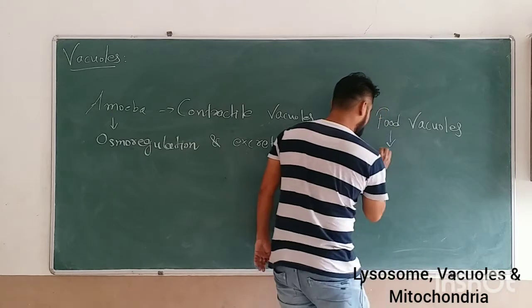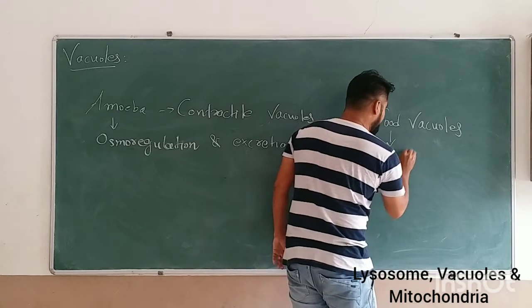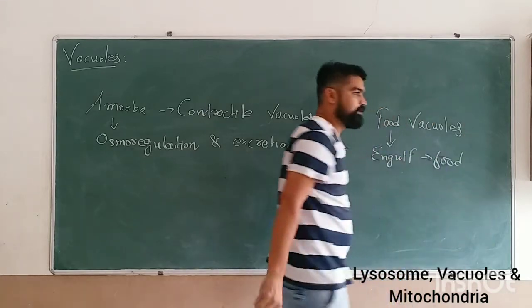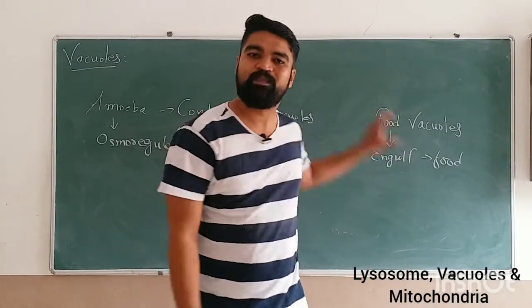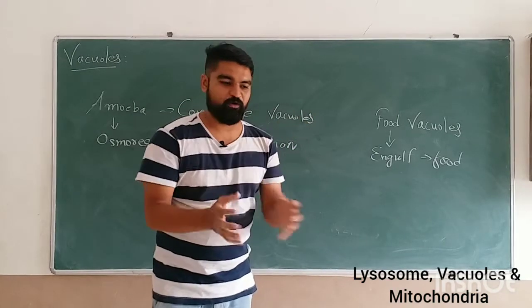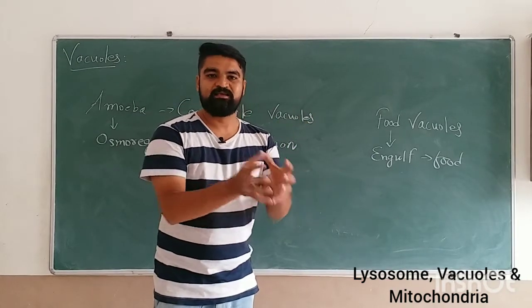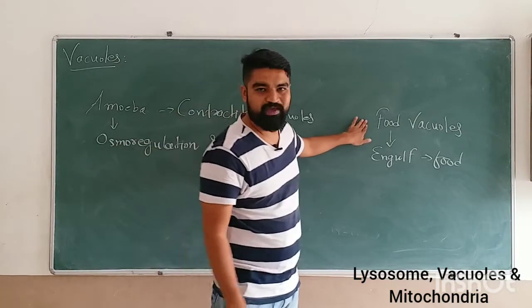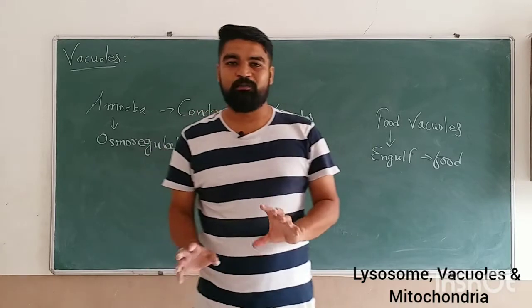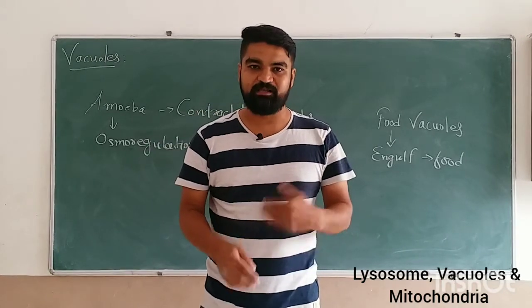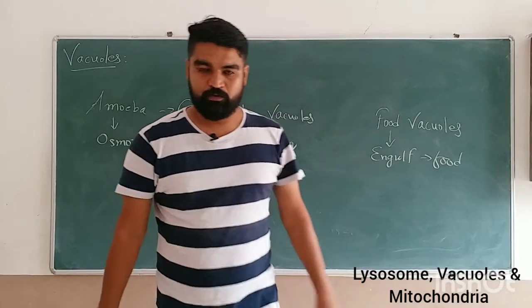That is for the engulfment of the food. They produce the vacuoles so that they grab the particular food from the surrounding surface of the membrane and they engulf it and make the food vacuoles. So this is all about the vacuoles and endomembrane system that we are going to study in this particular topic. Okay.